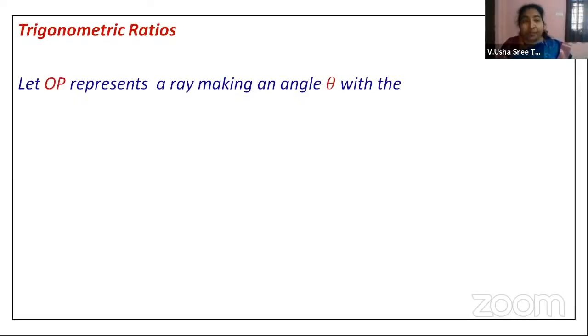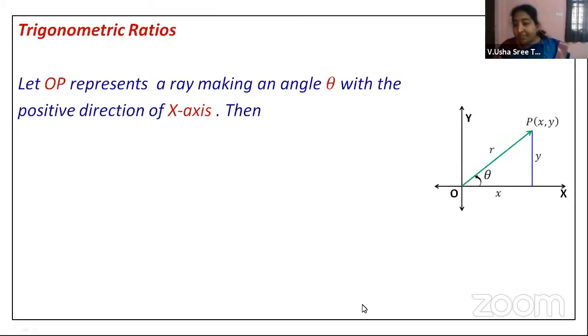Now, let OP represent a ray making an angle theta with the positive direction of the x-axis. Observe this. You have the coordinate axes. You're taking a point P with coordinates x and y. The ray OP is making some angle with the x-axis. Now, which x-axis are you taking? It is mentioned as the positive direction of the x-axis.